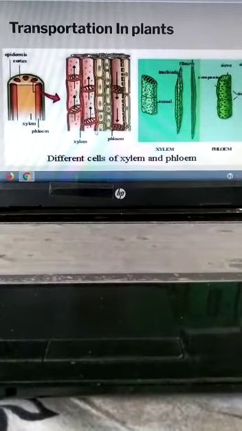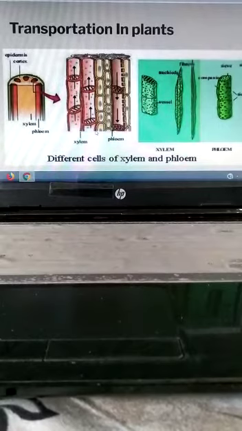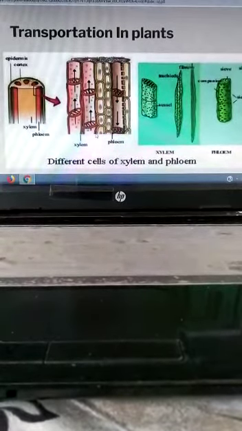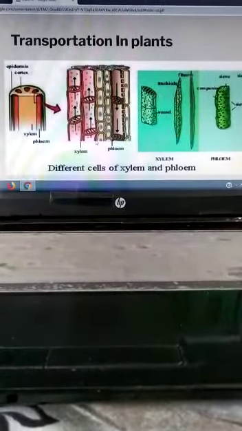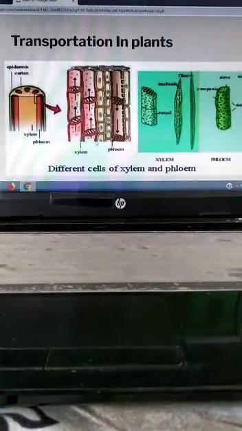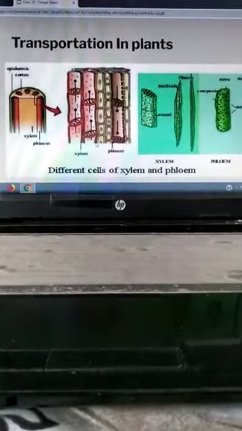The food manufactured by the leaves of a plant is transported to all other parts through a kind of tubes called phloem. The transport of food from the leaves to other parts of the plant is known as translocation.